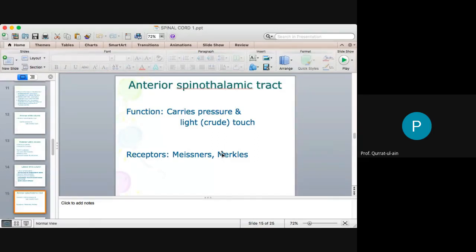Now today we will start first with the anterior and lateral spinothalamic tracts. The anterior spinothalamic tract is present in the anterior white column, and the lateral spinothalamic tract is present in the lateral white column. They run very close to each other and have almost the same route, but they carry different sensations. Anterior carries the pressure and light touch, and the receptors for pressure and light touch are different. They're Meissner's and Merkel's discs.